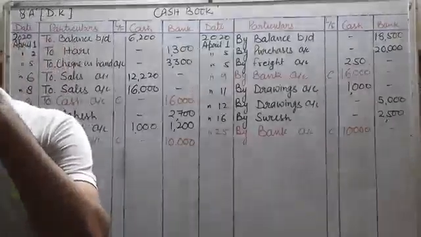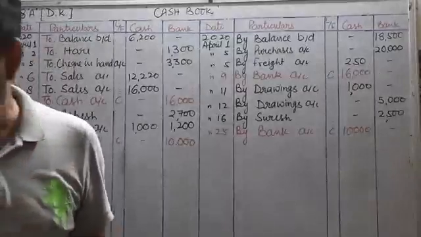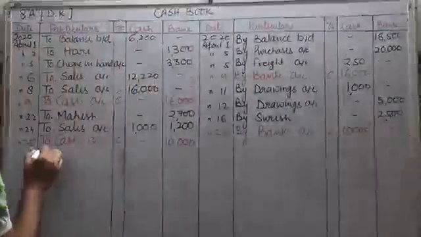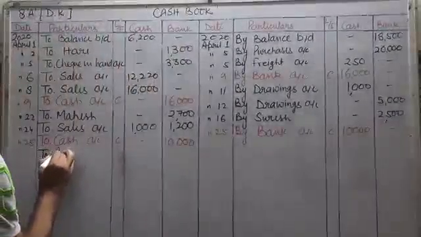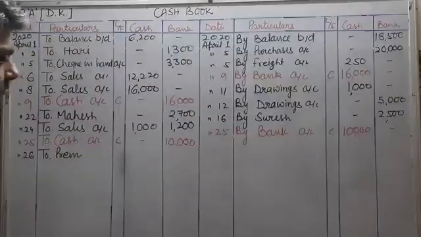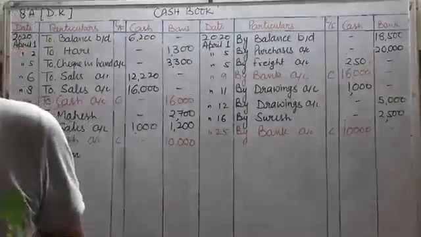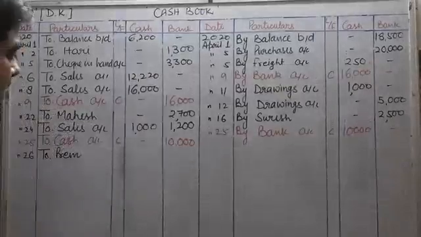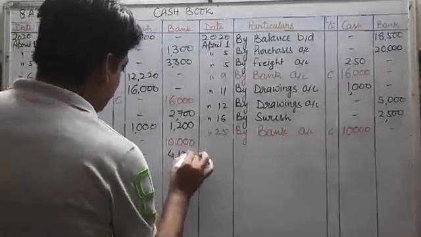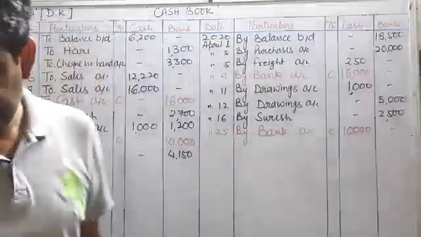Received a check from Prem and sent it to the bank immediately. So a simple journal entry will be there, that is, bank account debit to Prem, and to Prem will come. Date is 26 and amount is 4150. This 4150 rupees will come in the bank column.